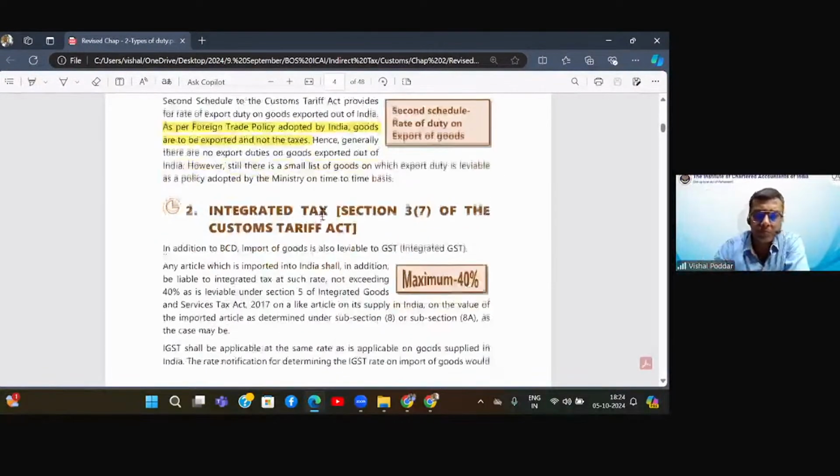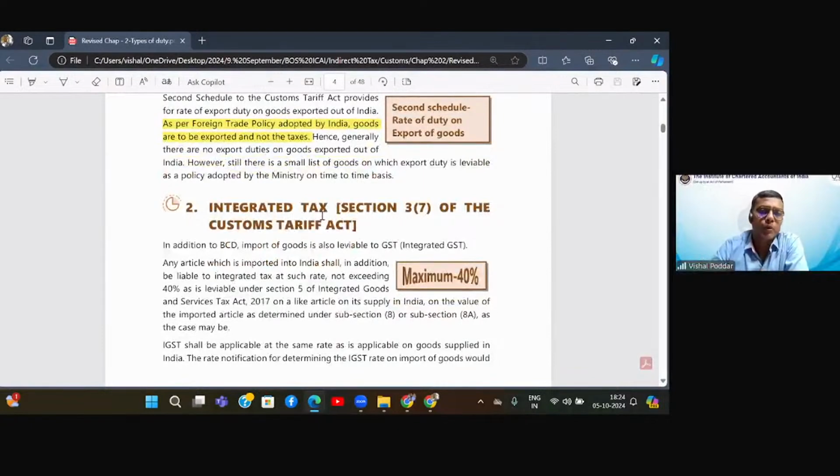Fine. Anybody has any questions up to this point? So this is all about the first type of customs duty, that is the basic customs duty given in section 3(1) of the Customs Tariff Act.